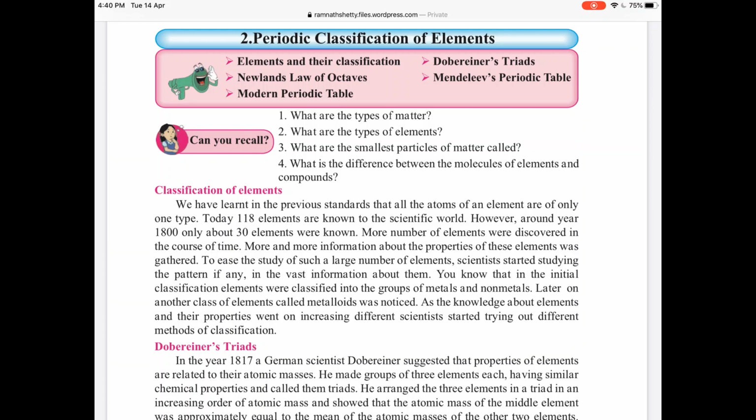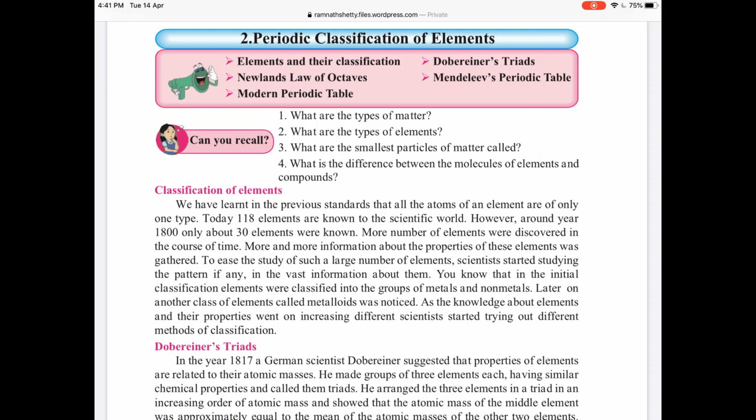Now, what happens by this arrangement? When you arrange things, it is easy to understand them. It is easy to know more about them. It is easy to study them, right? So, we classify elements because studying these elements becomes easy.